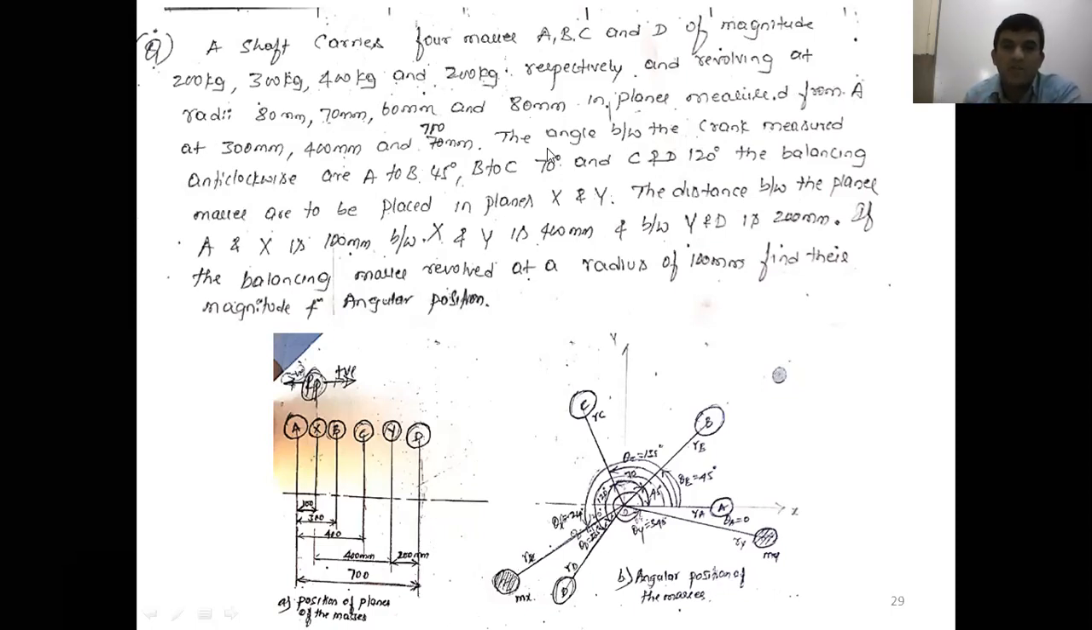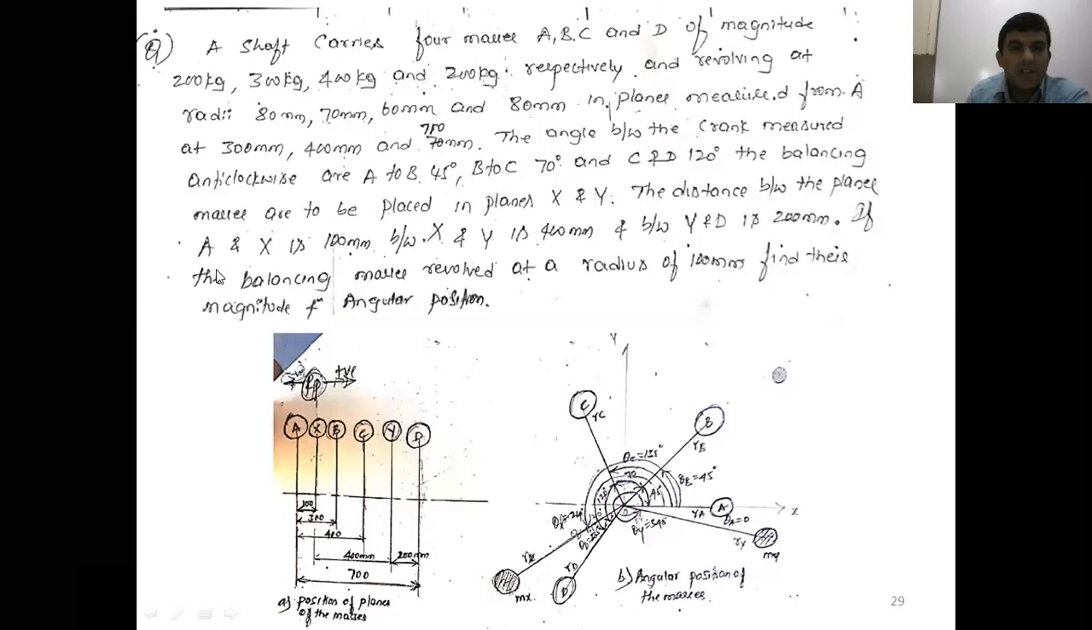This is what we solved in the first problem. That is the same thing. A to B 45 degree, B to C 70 degree, and C and D 120 degree. The balancing masses are to be placed in planes X and Y. Now we consider 2 balancing masses. First balancing mass is located in X plane. Second balancing mass is located in Y plane.